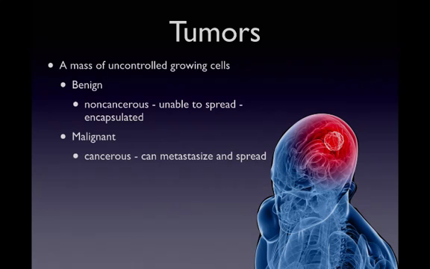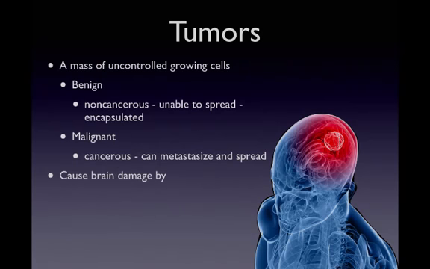Benign tumors can be removed relatively easily with surgery and will not return. Malignant tumors, on the other hand, grow by infiltrating the surrounding tissue, and there's nothing preventing the malignant tumor from spreading to the tissue around it. It can be removed in surgery, but any cells left behind will regrow into another tumor. And also, these kinds of tumors are able to metastasize, so cells from the tumor will break off and travel to other parts of the body to grow. Malignant tumors do not have that encapsulated border, and that's why they're able to infiltrate and overtake surrounding tissues. That's what makes them malignant.